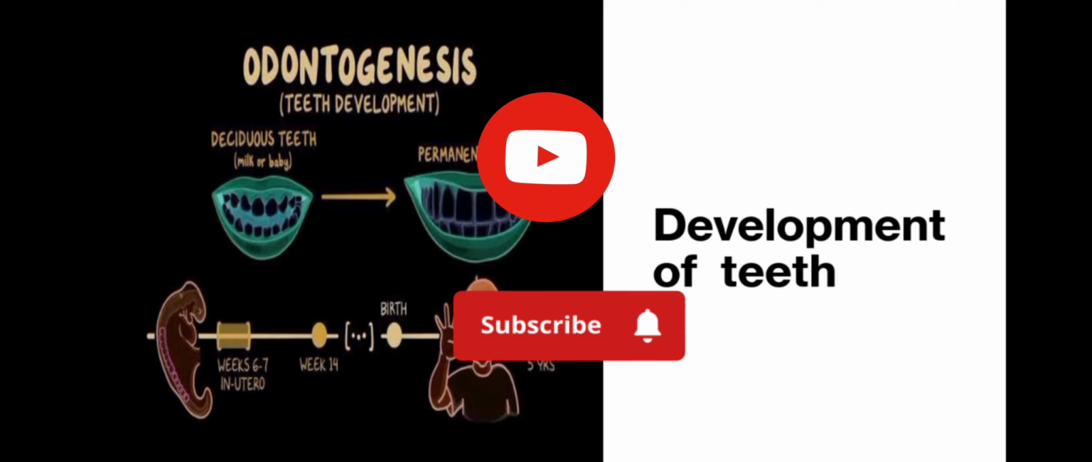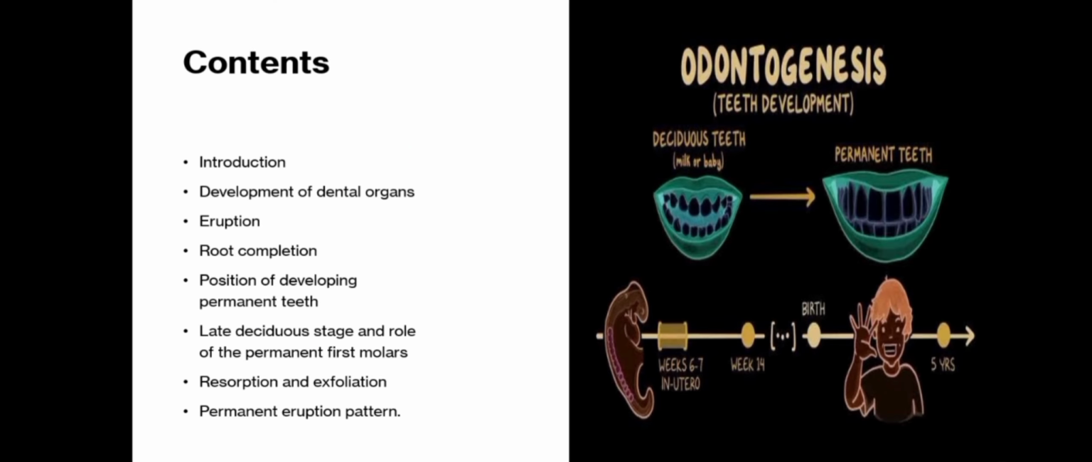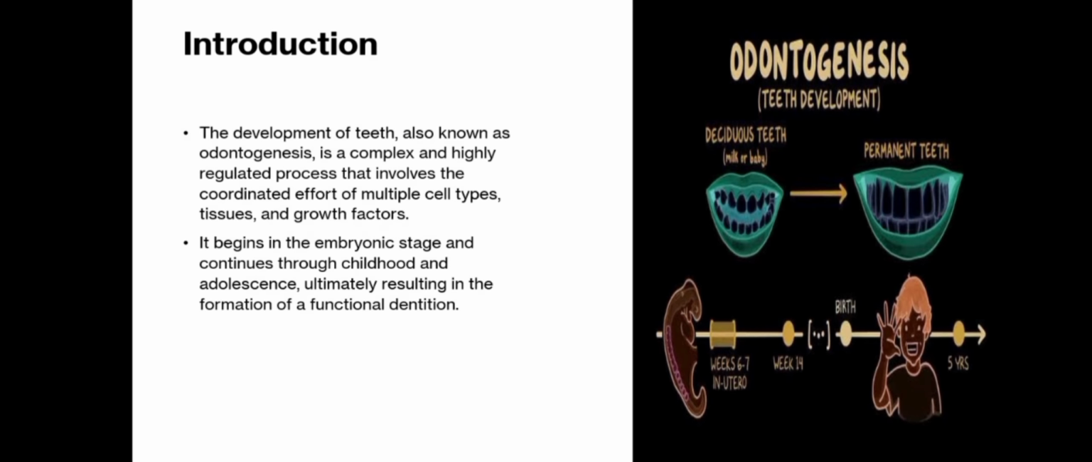Today we will learn about the topic development of teeth. Development of teeth is also called odontogenesis. Tooth development starts in the 6th week of intrauterine life and continues into adolescence. It's a complex interaction between the oral epithelium, ectoderm, and ectomesenchyme derived from the neural crest cells.